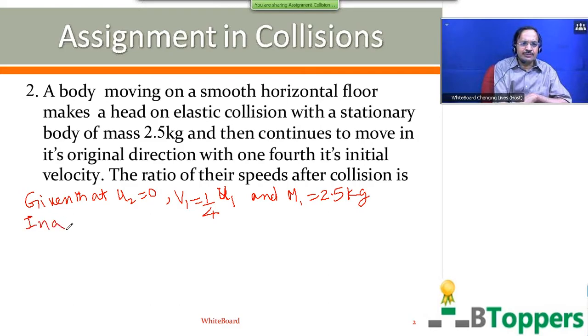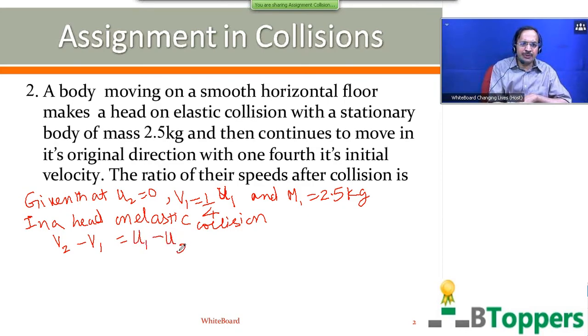In a head-on elastic collision, the magnitude of relative velocity of separation after collision is the same as the magnitude of the relative velocity of approach before the collision. V2 minus V1 equals U1 minus U2. We can substitute U2 equal to 0 and V1 equal to U1/4.